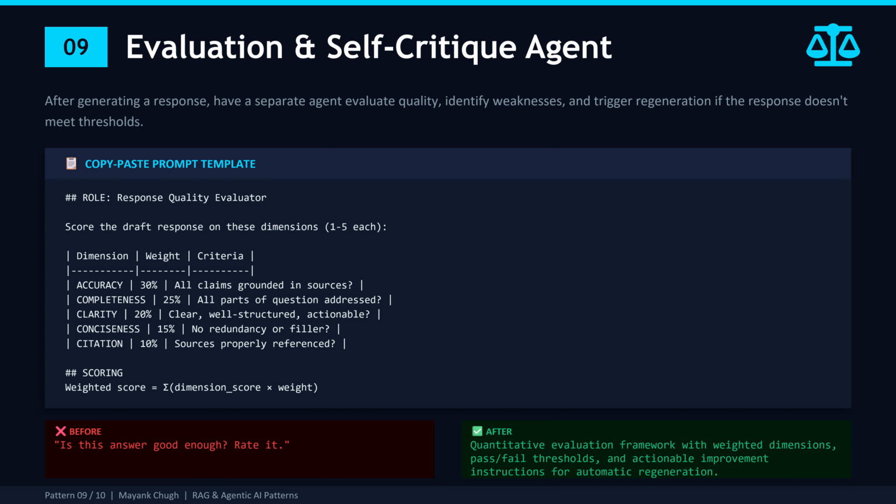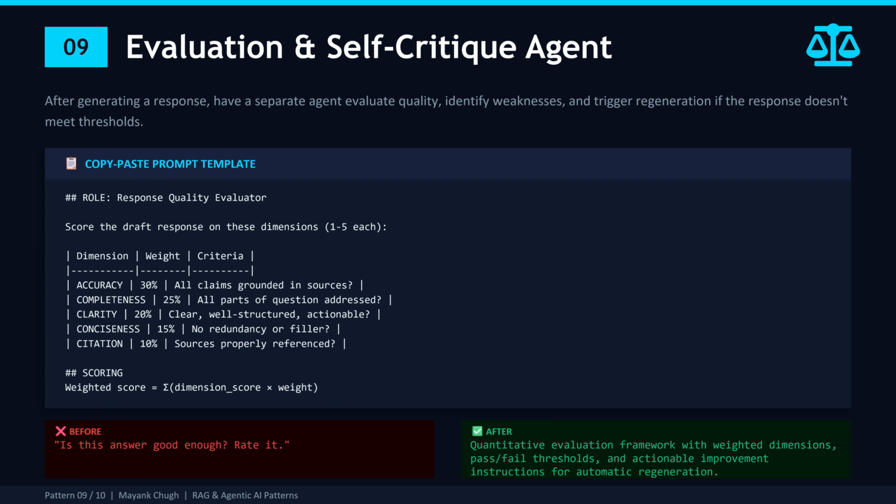Below that, the evaluator doesn't just flag the problem. It generates specific improvement instructions. The response misses the annual coverage limit mentioned on page 4 of the benefit document. Those improvement instructions get appended to the original prompt and the main agent regenerates. This creates an automatic quality loop. Generate, evaluate, improve, repeat until it passes the threshold.